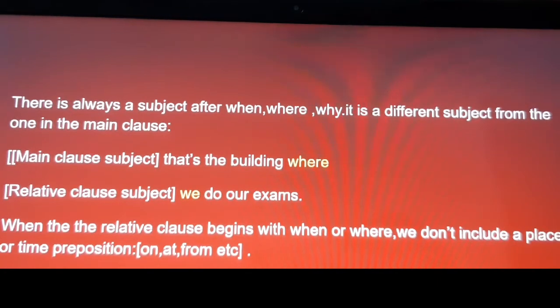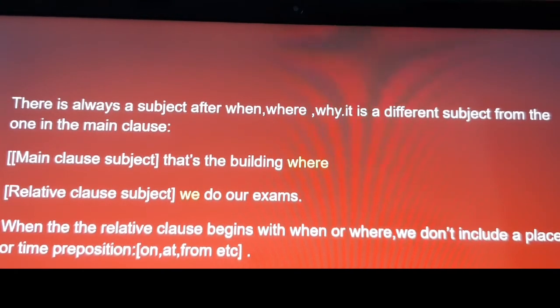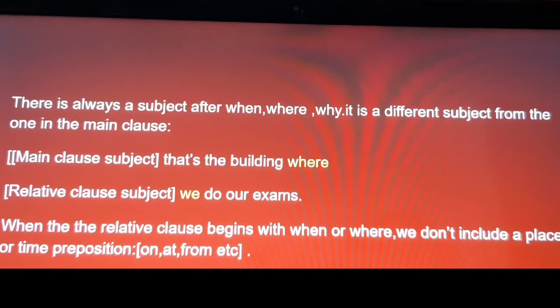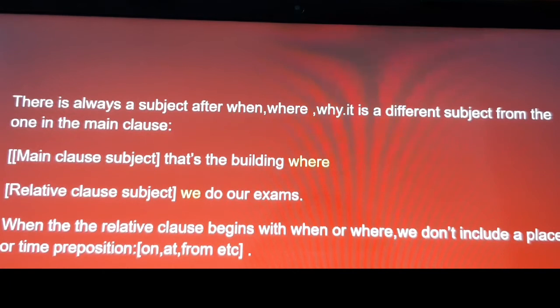I already told that. The different subject is there. Okay, and so only we are not removing he or it. There is no he or it, and so we are only combining the sentences as it is by putting when, where, that. Okay, relative clause subject, we do our exams.